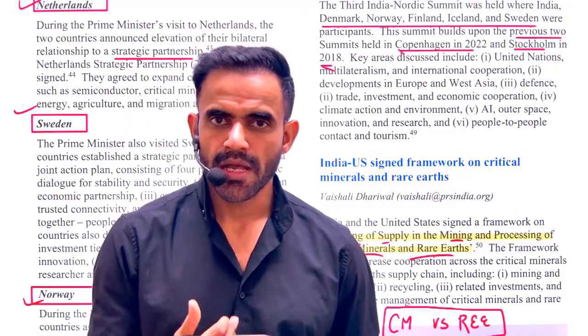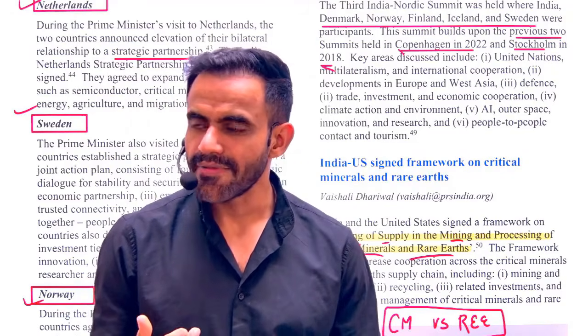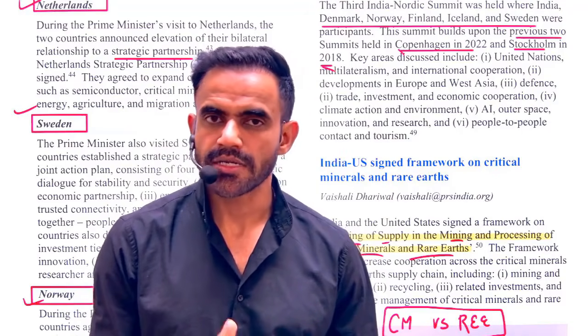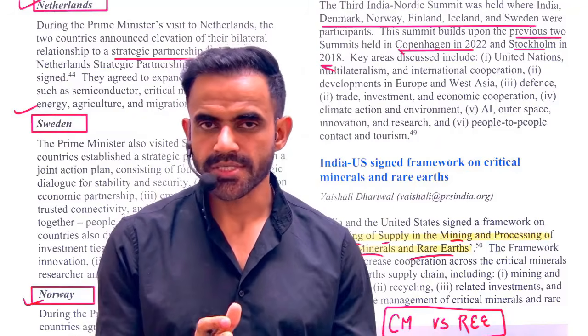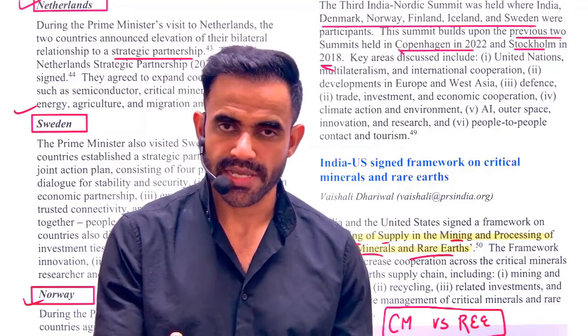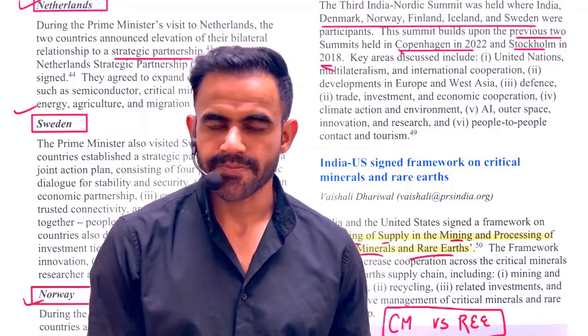Why are they called rare? Because it is not that their availability is rare. They are available, but the extraction is quite difficult. Why is extraction quite difficult? Because they require a huge amount of investment. They require huge, advanced technology. China is the leading player in this case.